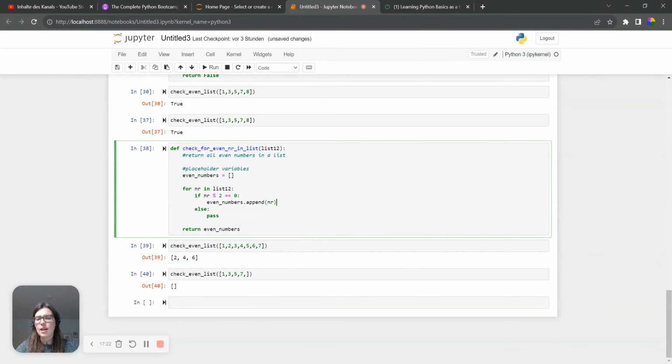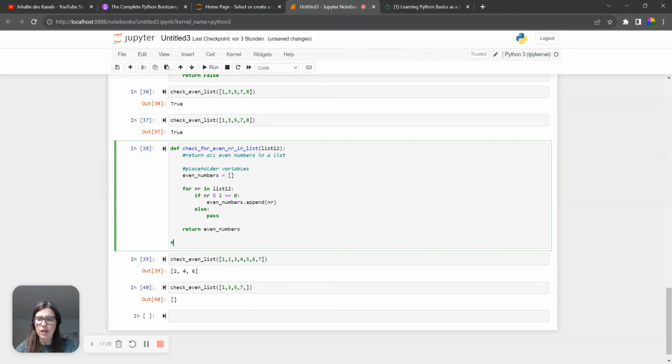So for example, let's say we have this check even list below here, so let's put this in brackets again. We have this list, and let's do this a bit different: 2, 4, 5, 7, and 6. We just don't change anything else. So we say, okay, the 1, we have to pass, right? Because the 1 is not an even number.